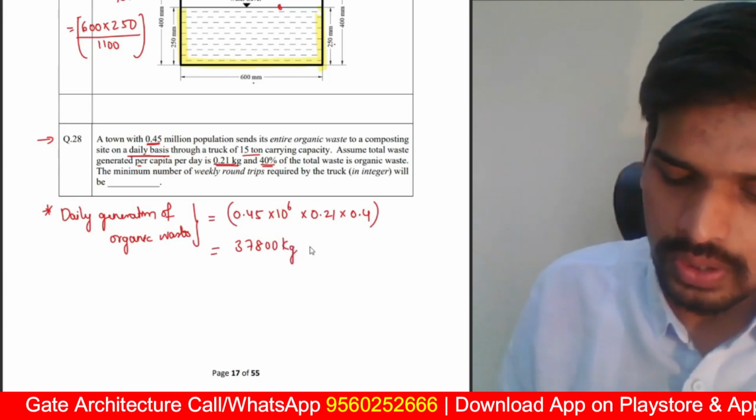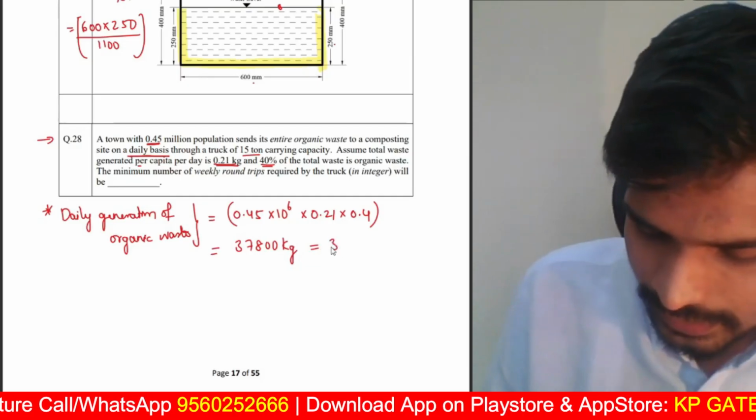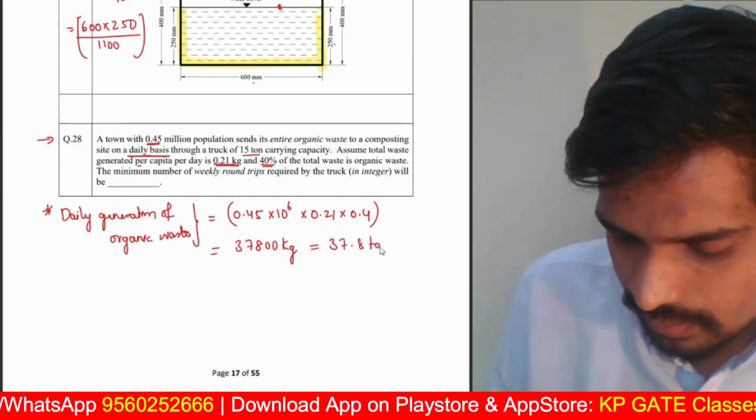Now we need to convert this into tons. 1 ton is 1000 kg, so divide this by 1000, you will get this as 37.8 tons.